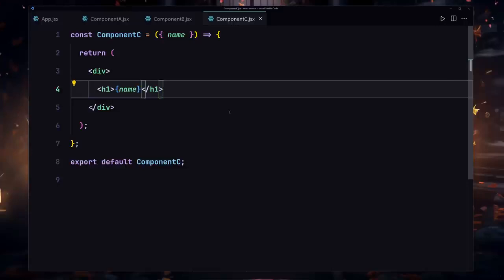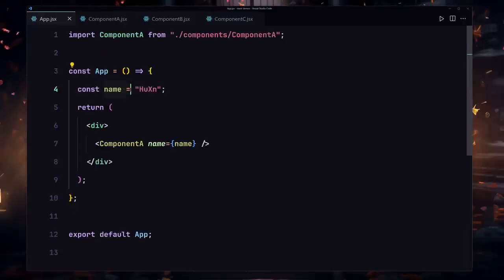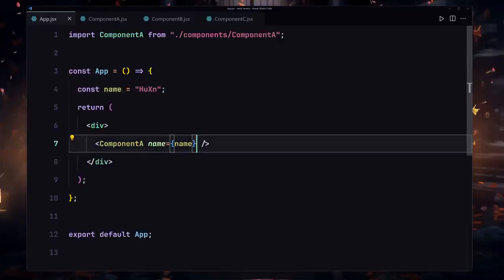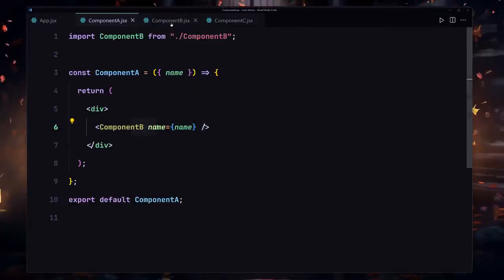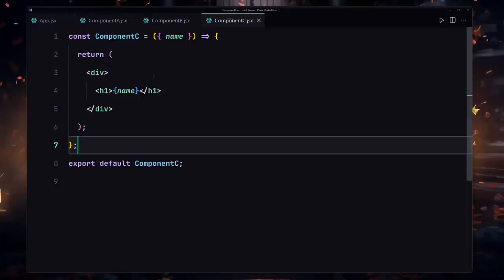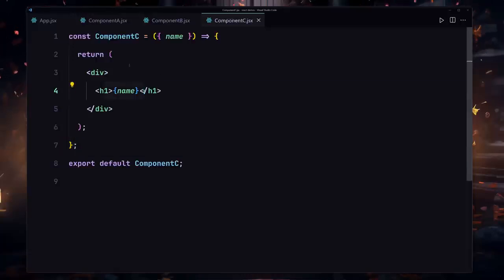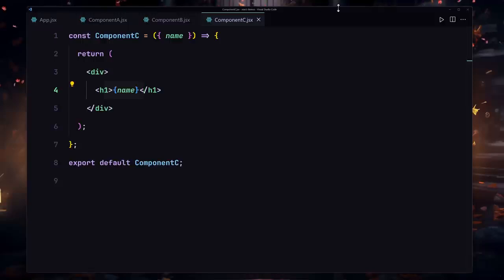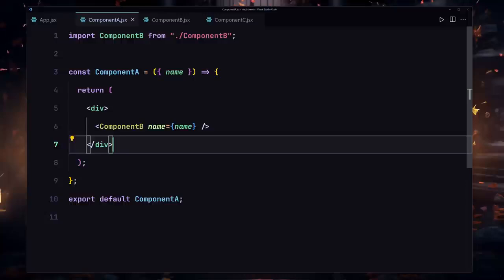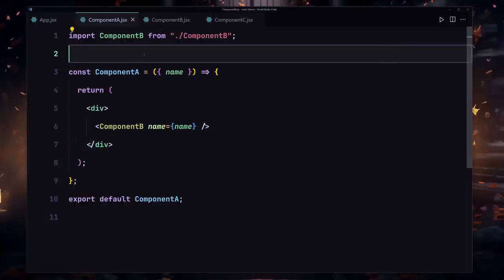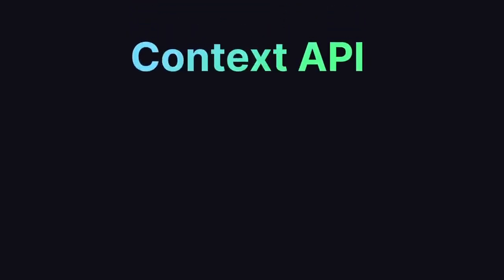If I save my file now, we are drilling this name as a prop through all of these components. First we pass it to component A, then to component B, then to component C, and finally we render it inside component C. So that's a lot of process. And suppose you are working with a bigger company and you have to pass your data as a prop to all of these components, that's going to be a nightmare. To solve this problem, we are going to be learning about the context API. So now let's talk about the context API.